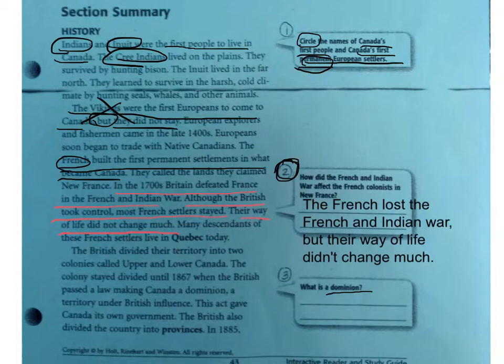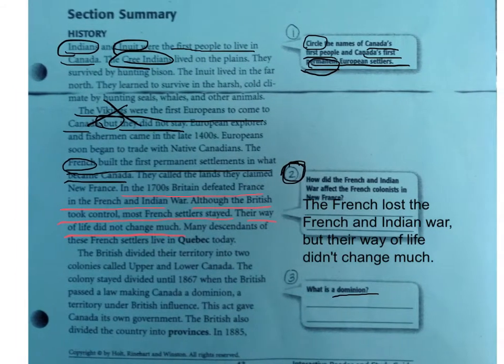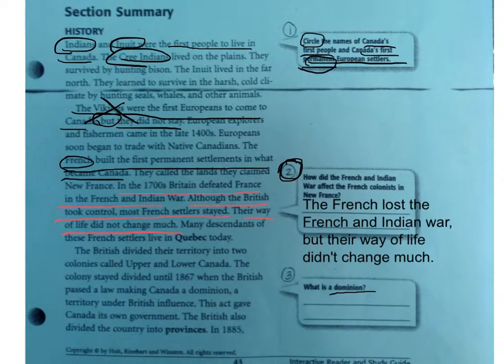So if we look at question number 2 again, how did the French and Indian War affect the French colonists in New France? The answer is it really didn't affect them that much because their way of life did not change much. So to answer this question, I would say the French lost the French and Indian War, but their way of life didn't change much.